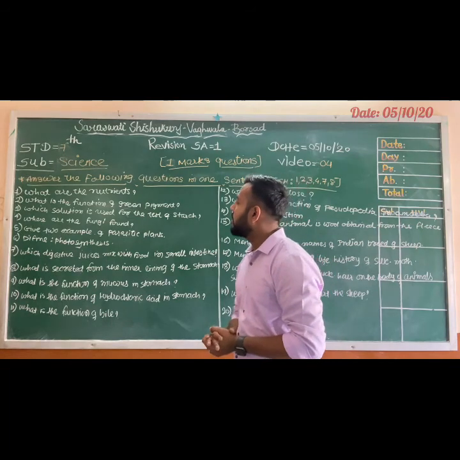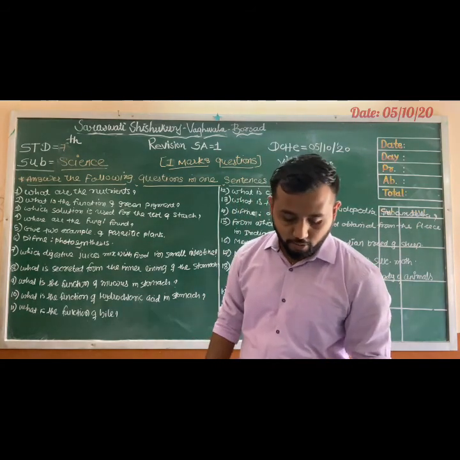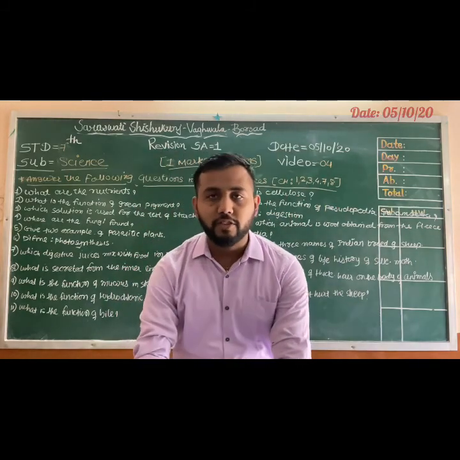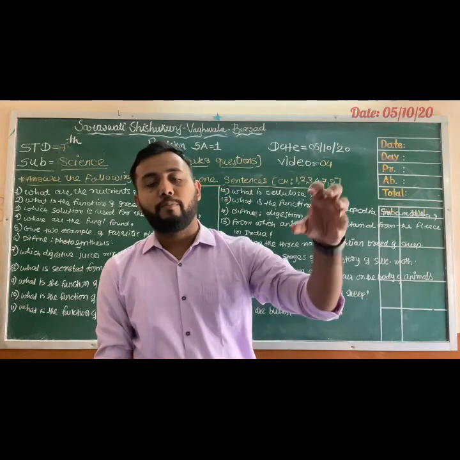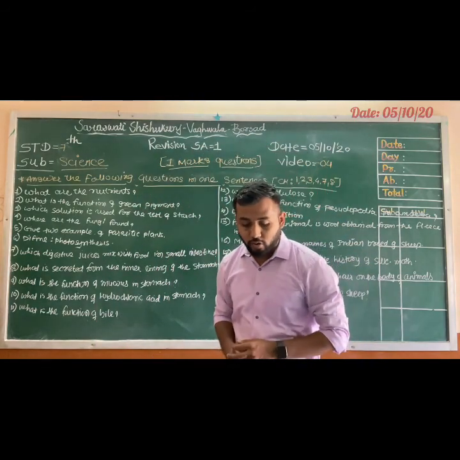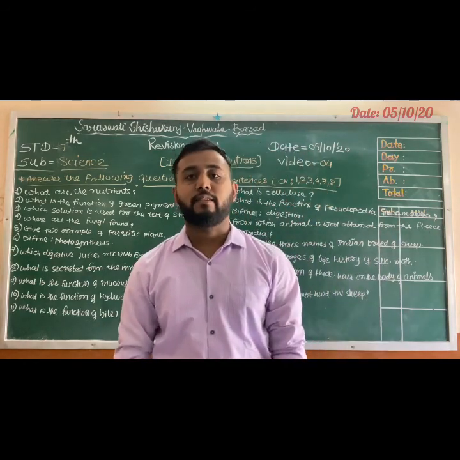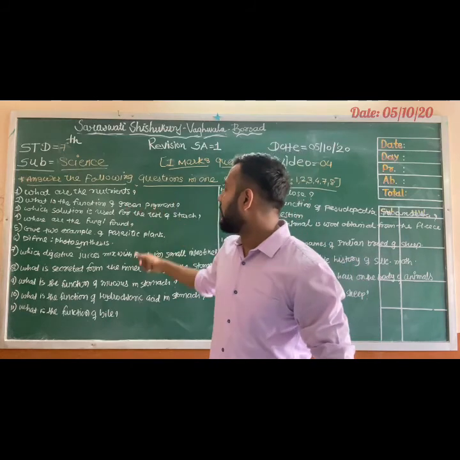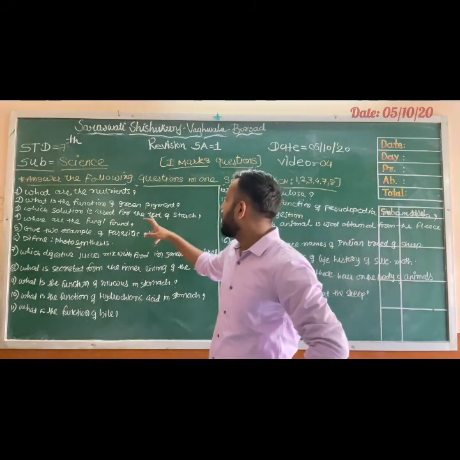Then next, what is the function of green pigment, or you can say chlorophyll? The function of green pigment is to absorb the solar energy from sunlight for photosynthesis.